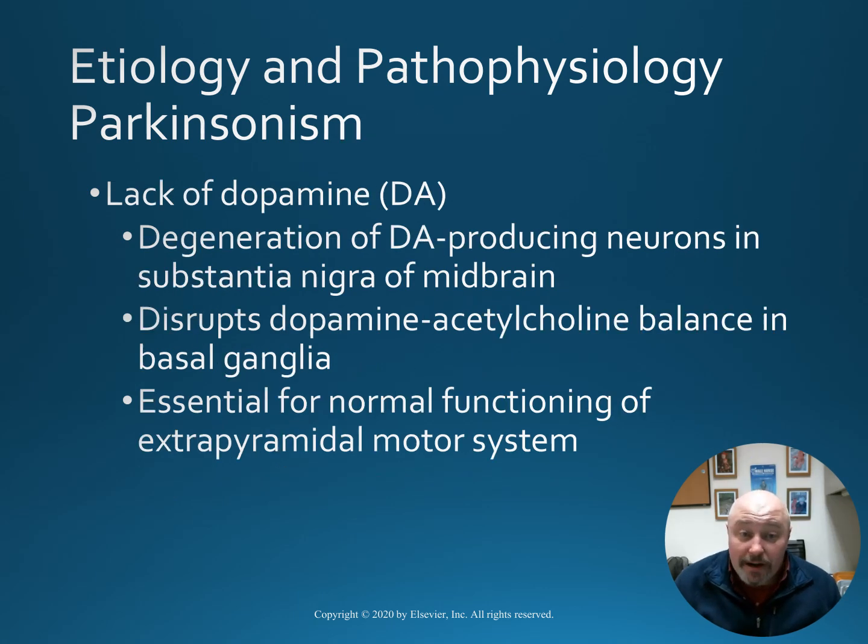Lack of dopamine may also play another major role, as the degeneration of these dopamine producing neurons within the substantia nigra of the midbrain disrupts the dopamine acetylcholine balance in the basal ganglia. These are essential for normal functioning of an extrapyramidal motor system.